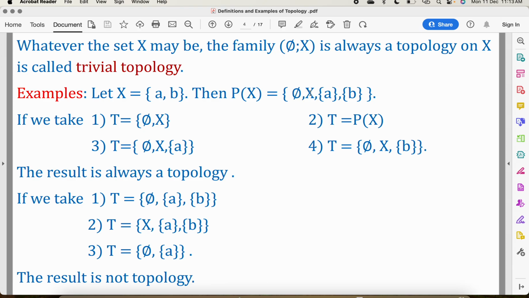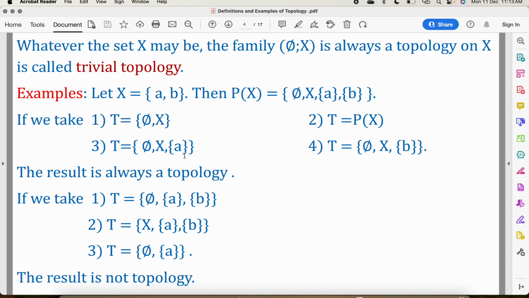Union of phi and X is X, it is in Px. Union of X and A is X, it is in Px. Union of X, A, B is X, which also belongs to Px. Union of all sets is also X, so it also belongs to this. So all the three properties are satisfied. So power set of X is always a topology on X.